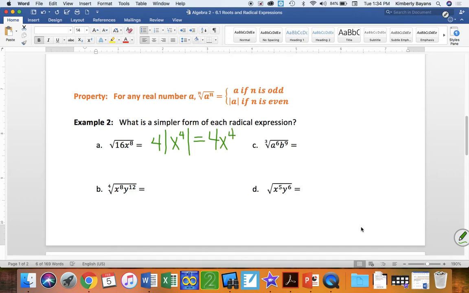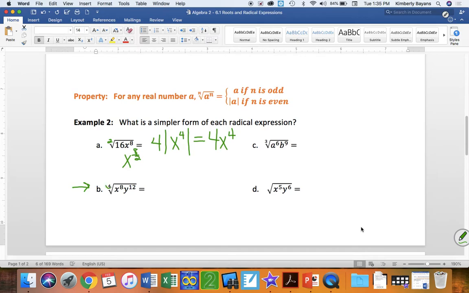Okay? All right, let's look at problem B. This is the 4th root. So again, it's an even. My n is even, so I'm going to take the 4th root of these. I want you to think about when we did square root up here, we took my x to the 8th and divided my exponent by 2, because this is an understood 2, square root. So x to the 8th divided by 2 became x to the 4th.